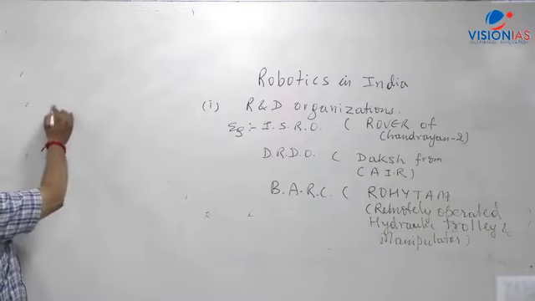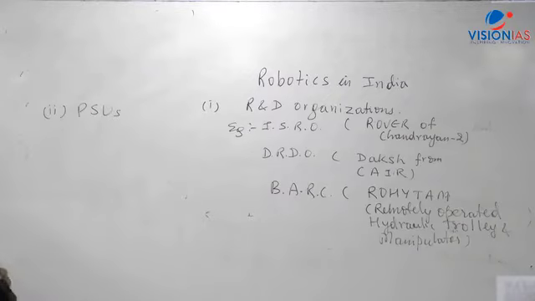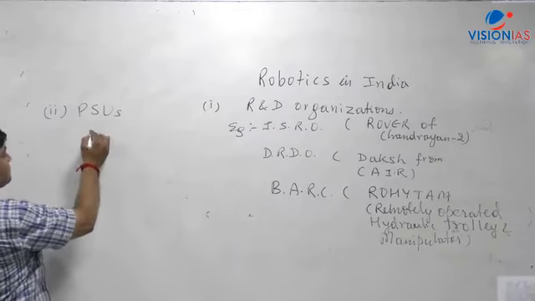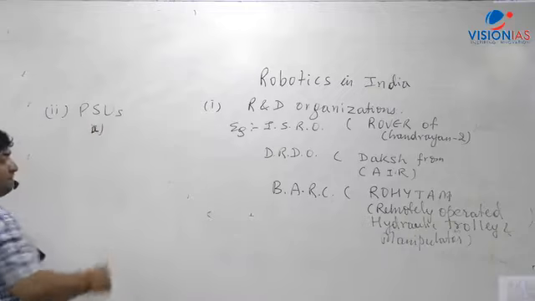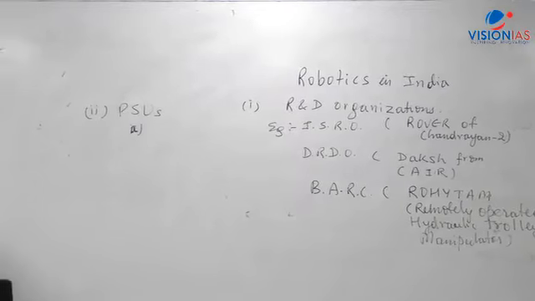Now second comes public sector undertakings, PSUs. There are a few public sector undertakings which have dedicated research into robotics. Now can you name such PSUs in robotics? Any example? There's a company called HMT.